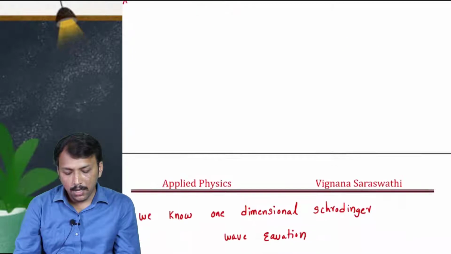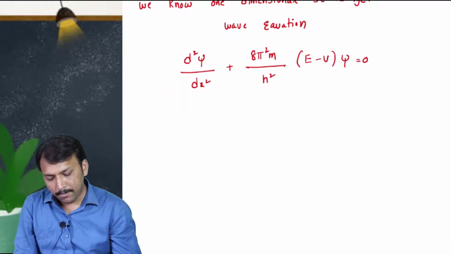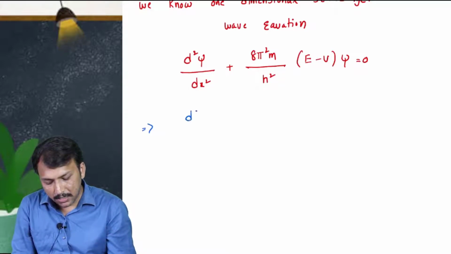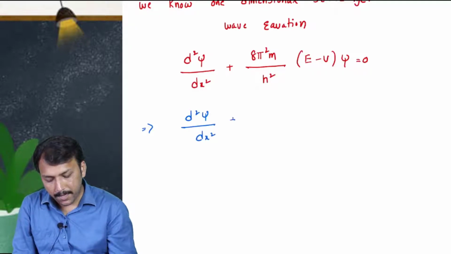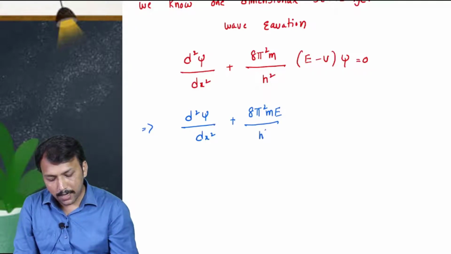We modify the equation: d square psi by dx square plus 8 pi square mE by h square into psi is equal to 0.